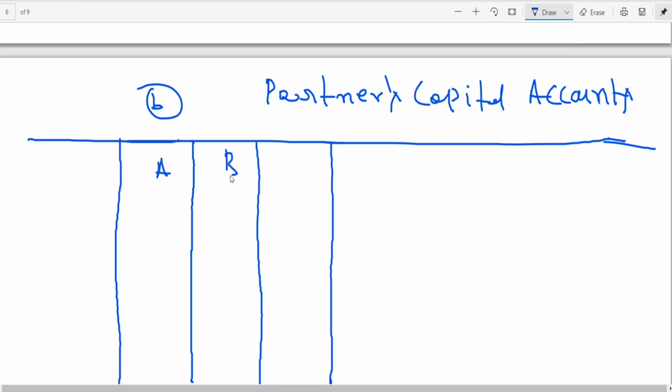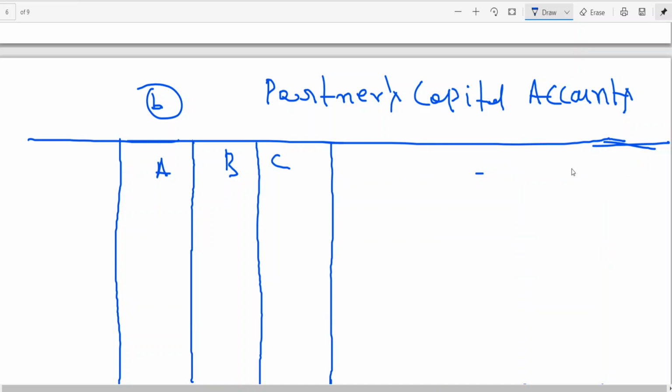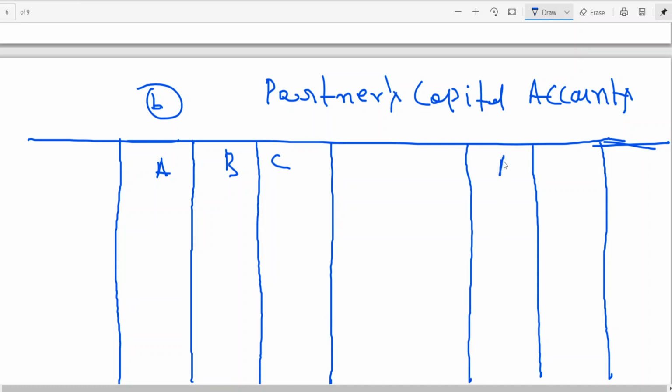A. You know that A and B are old partners, so you are having by balance brought down.